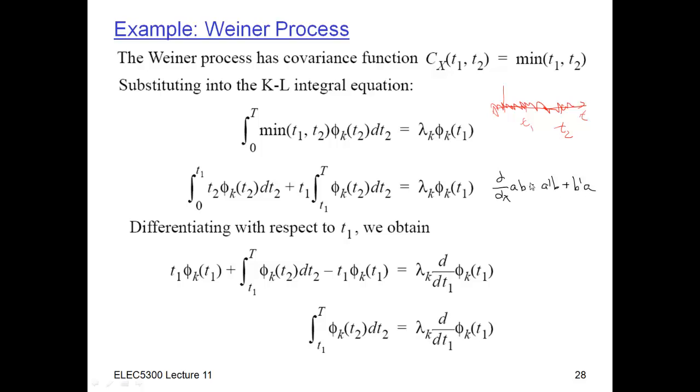So first I differentiate the first term with respect to x multiplied by b, and then I differentiate the second term with respect to x multiplied by a. So here, my two terms are this one here and this one here,